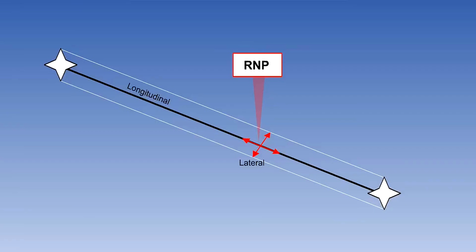A certain standard of accuracy must be met when RNAV is used, and this is called required navigational performance, RNP. If the standard of navigational accuracy is, for example, 1 nautical mile, then this standard has to be met 95% of the flying time in both lateral and longitudinal directions.